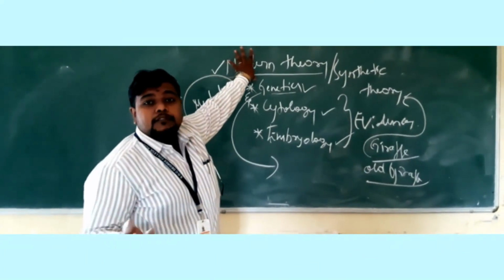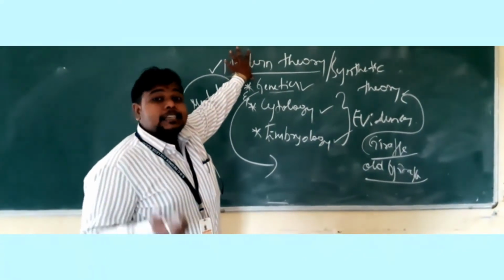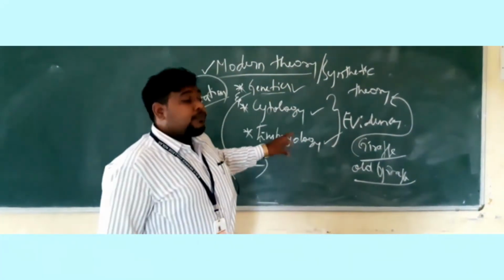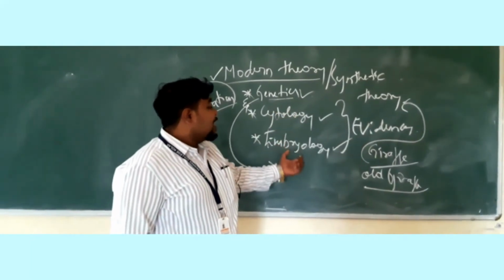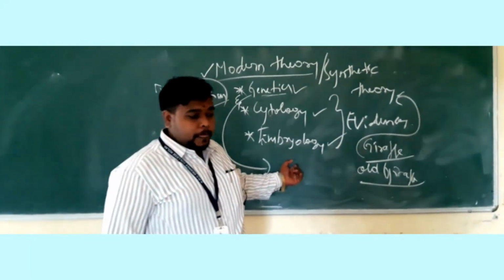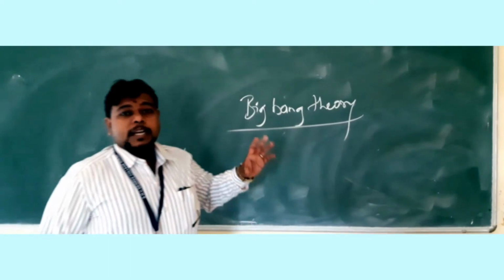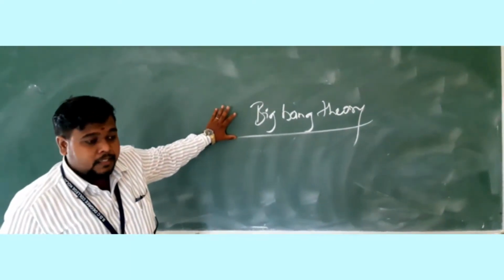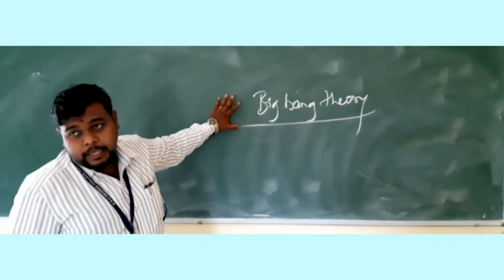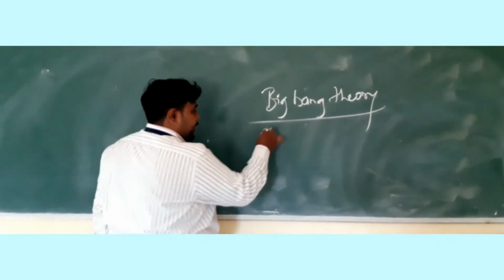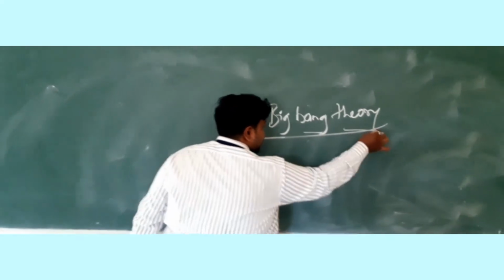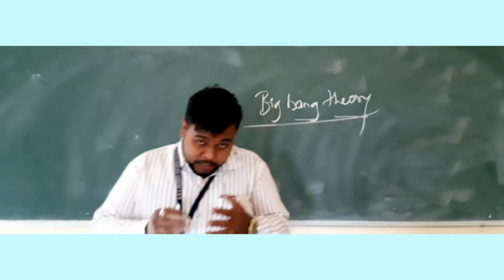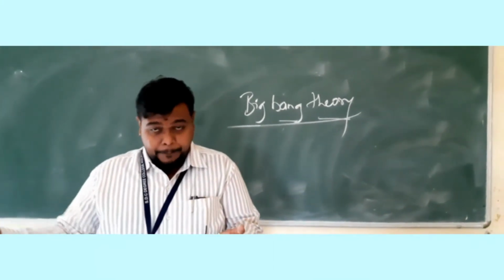It's a combination of the previous theories, and it explains evolution based on the evidence found from genetics, psychology and embryology. So the next concept of your third unit which we are discussing here is the Big Bang theory. As the name suggests, it is the Big Bang theory. What is this theory about? This theory explains how the celestial objects got developed.